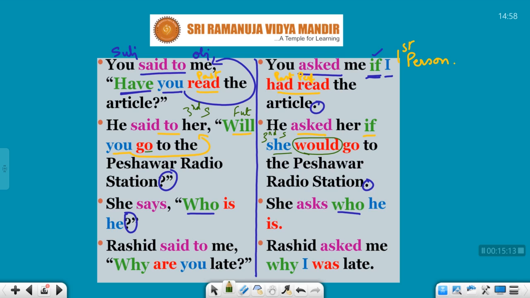Next one, she says, who is he? She asks who he is. So he, third person, will be third person only. First person will become subjective case, second person will become objective case, third person no change. So third person is third person. And when you are asking a question, you will say who is he. When you are writing a declarative, you will say who he is. So I told you, okay,